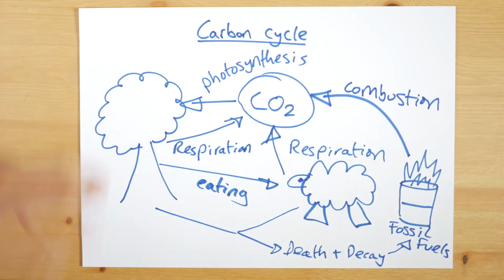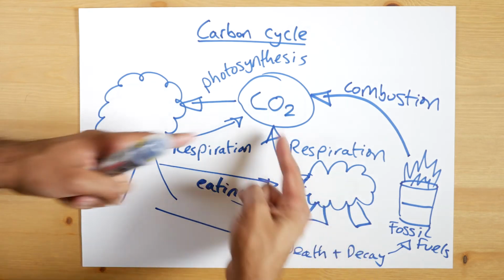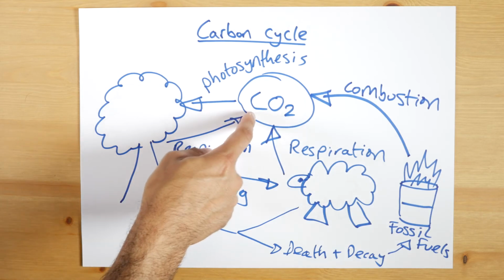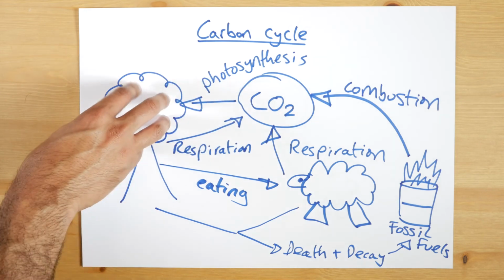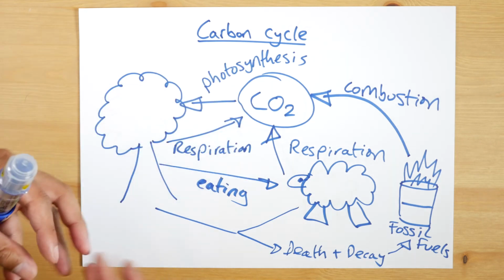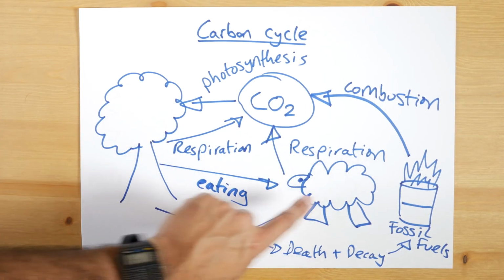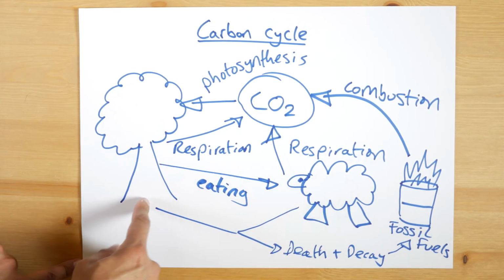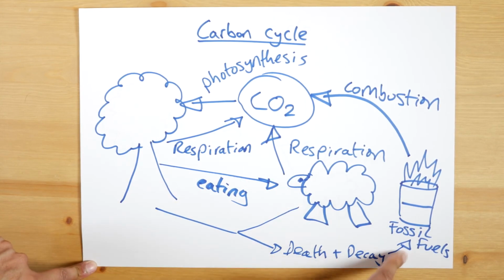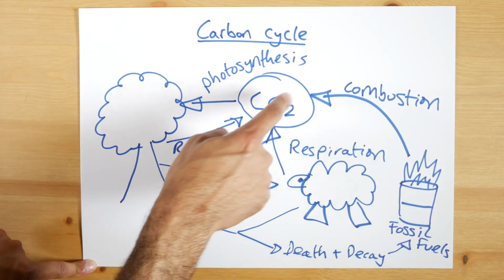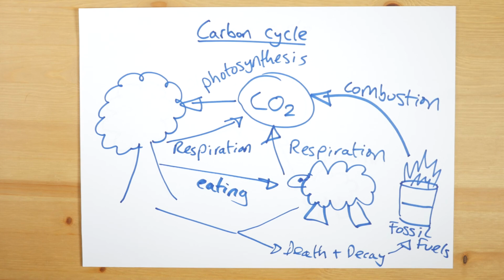Okay, so we've got the carbon cycle, carbon dioxide in the air. Organisms respire and they put carbon into the air by producing carbon dioxide. Plants use up carbon dioxide in a process known as photosynthesis, and they use the carbon dioxide to make sugar and to grow. Okay? Plants get eaten by animals. Okay, eventually these things die, and over millions of years they turn into fuel, like coal and oil. Humans come along and we burn it in a process known as combustion, and we add carbon dioxide back into the air. It's as simple as that.